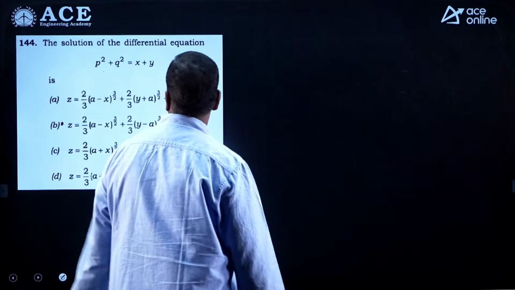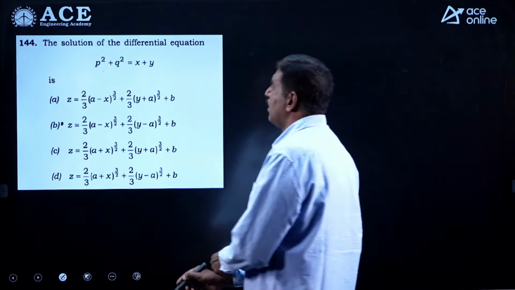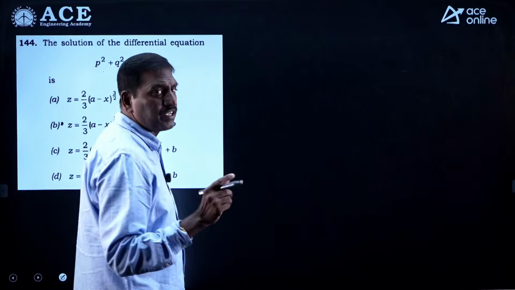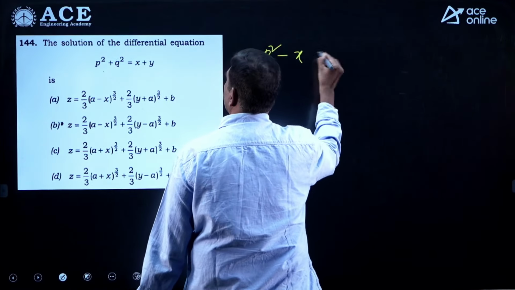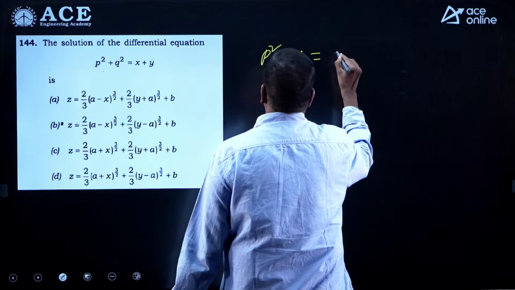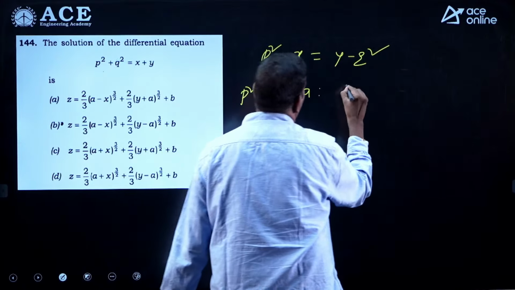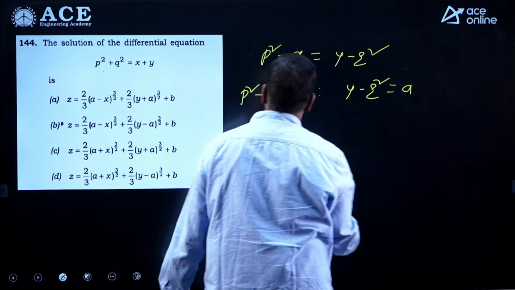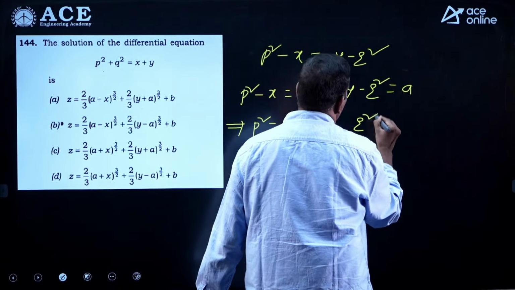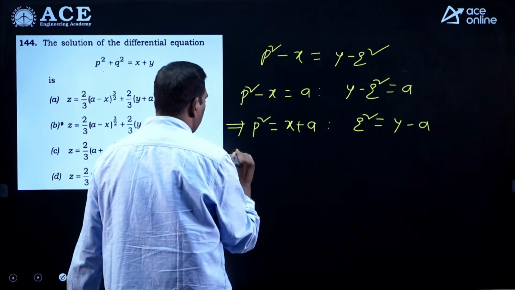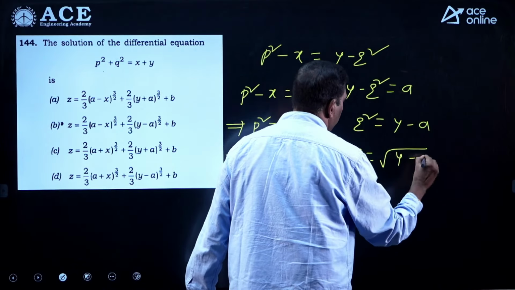Next, same model. This is also a partial differential equation in variable separable form. Here also all x and p terms write one side, y and q terms write the other side. That is p square minus x is nothing but y minus q square. Same model as the previous problem, you can take it as a. y minus q square, also you can take it as a. That implies p square is equal to x plus a, q square is equal to y minus a. So what is p? Root over x plus a. What is q? Root over y minus a.